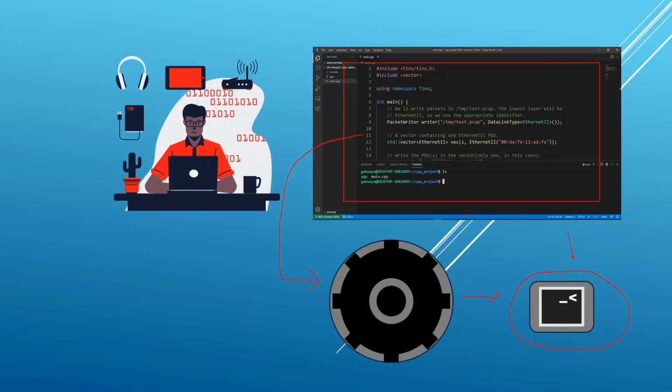So for example, if you are on a Windows machine, you're going to generate a binary executable that can directly run on Windows. If you are on Linux, we will generate a binary that can run on Linux. And the same concepts can really extend on Mac or any other kind of operating system you might be working on with the course here. So we need two tools. We need an IDE or an editor and a compiler.